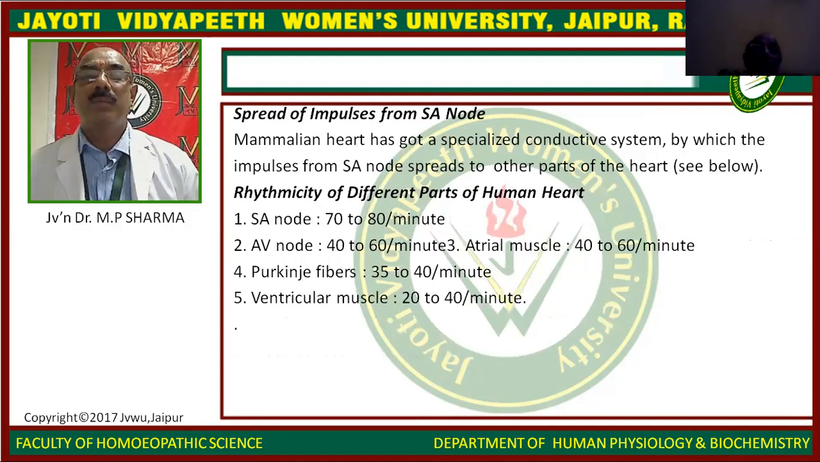Now, the spread of the impulses from the SA node. The mammalian heart has a specialized conductive system by which the impulses from the SA node spread to the other parts of the heart. Rhythmicity of the different parts of the human heart: SA node 70 to 80 per minute, AV node 40 to 60 per minute, atrial muscles 40 to 60 per minute, Purkinje fibers 35 to 40 per minute, ventricular muscles 20 to 40 per minute.